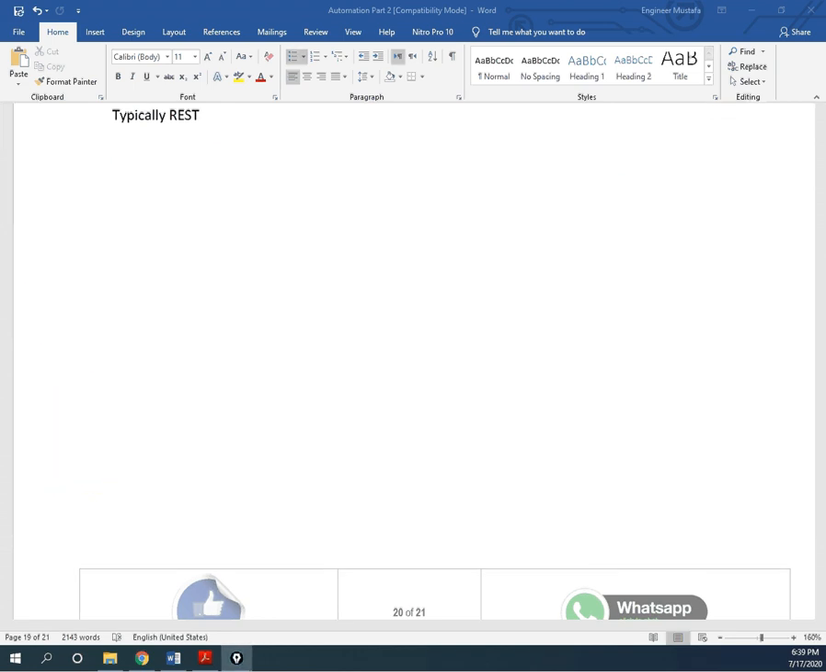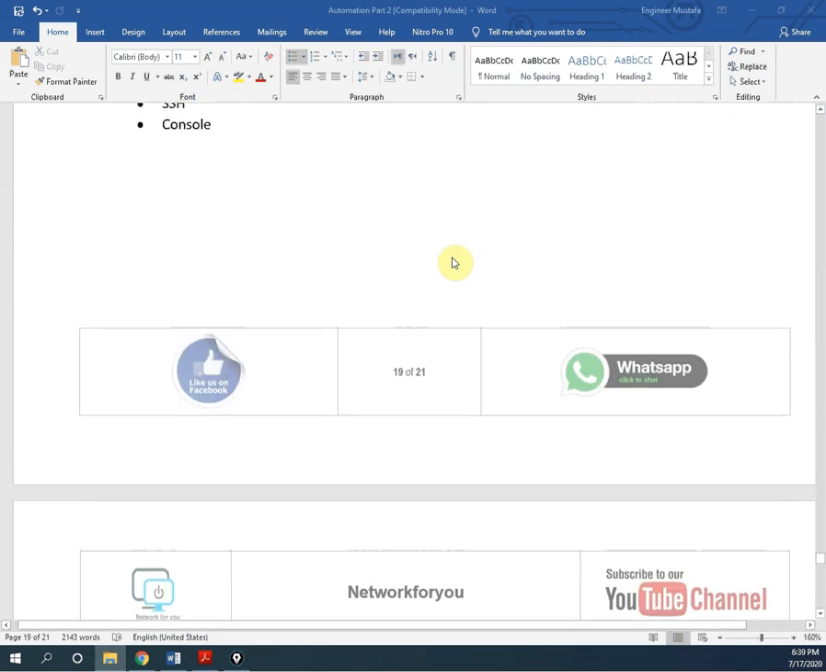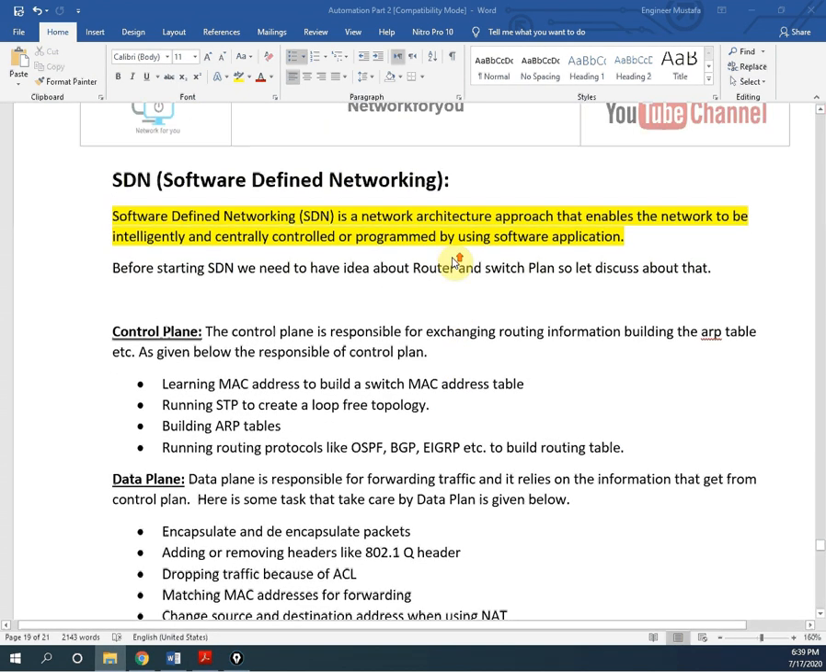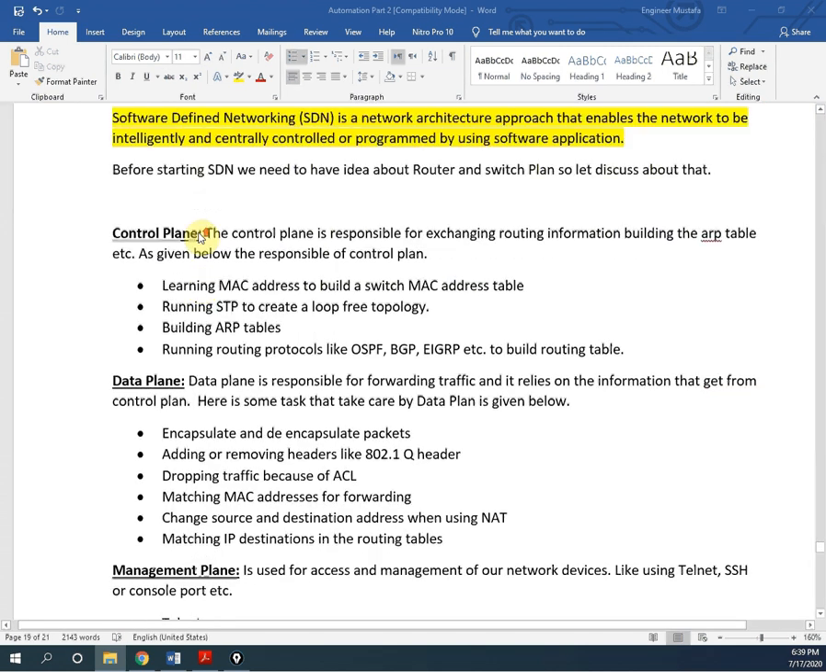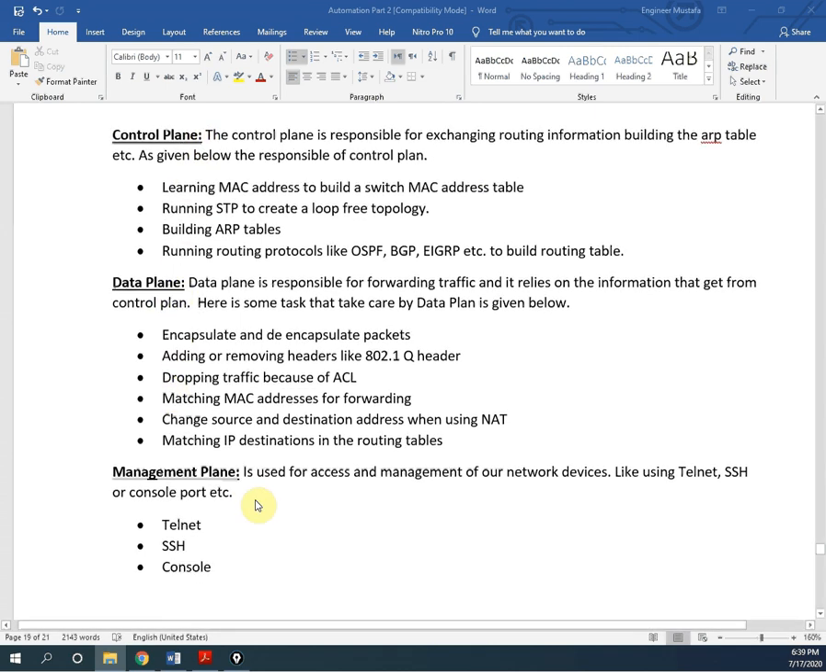Okay, so now let me show you the theory, then we are going to have some more drawings. SDN we discussed already: with the help of programming, with software, we are going to control our devices. Before discussing that, we need to understand the planes. We have 3 planes in routers and switches: the control plane, the data plane, and the management plane.